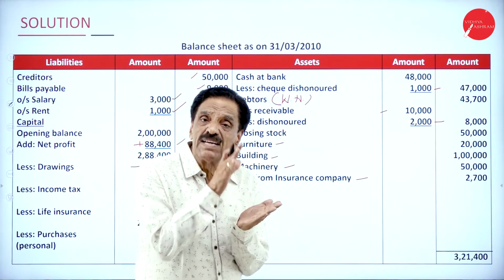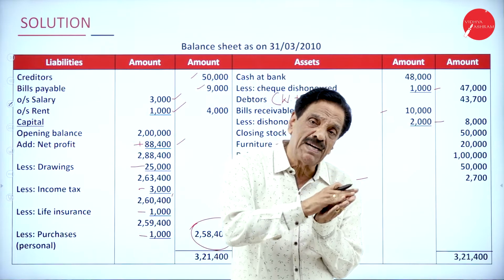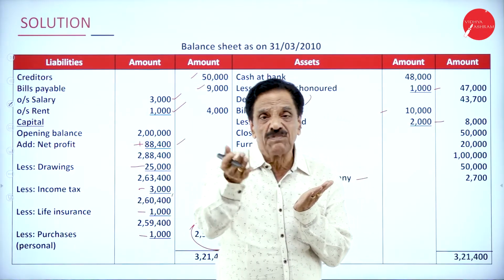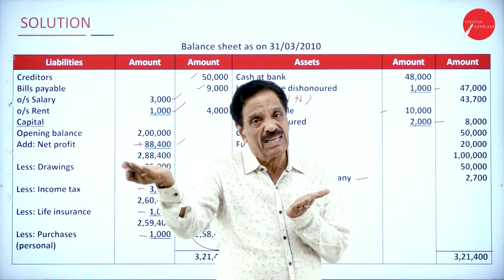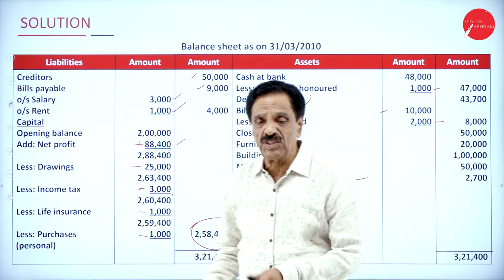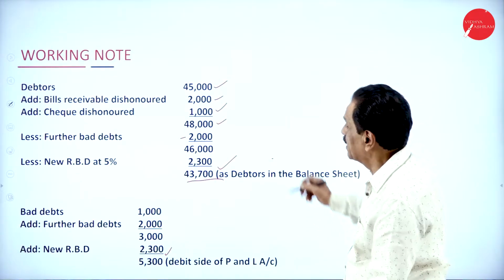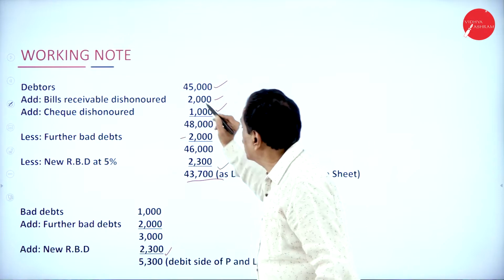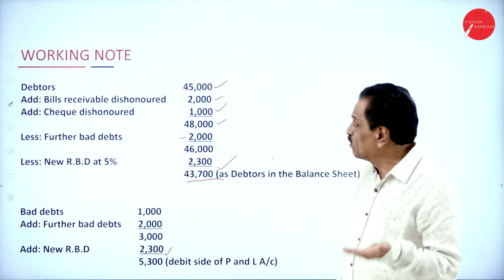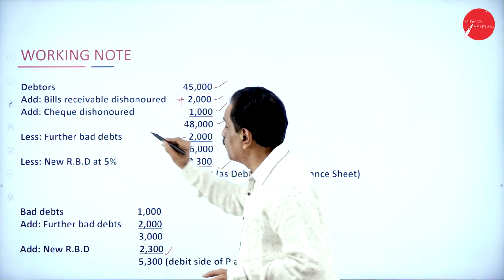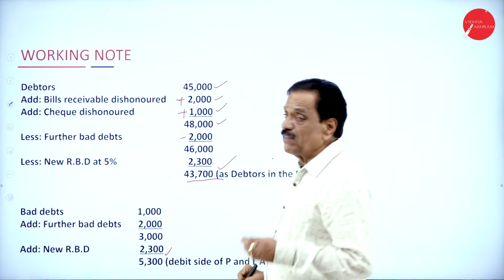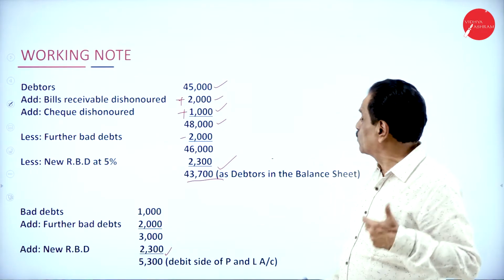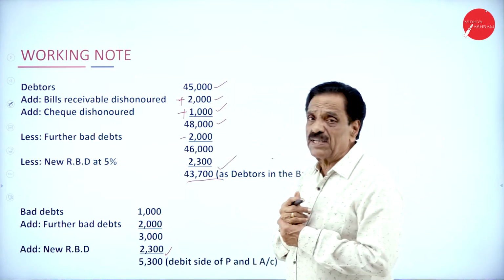When the BR is dishonored, deduct from BR, add to debtor. If the check is dishonored, deduct from cash at bank, add to debtor. Then further bad debt you have to treat. I'll show you once again. See, what's your debtor? 45,000. How much BR dishonor? 2,000. That should be added. How much check dishonor? When the check is dishonored, he becomes our debtor and we become the creditor to the extent of 1,000, becoming 48,000.